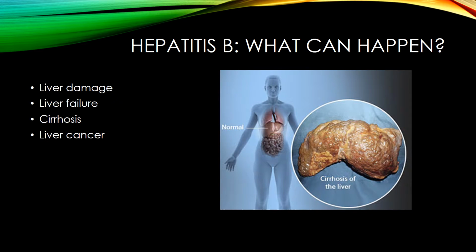Hepatitis B can be acute or short-term, although sometimes the virus causes long-term infection and can lead to serious problems such as liver damage, liver failure, and cirrhosis. Cirrhosis is a disease that replaces liver tissues with scar tissue, causing the liver to function improperly. Babies and children are more likely to contract chronic hepatitis B. On the right is a photo of a liver with cirrhosis.